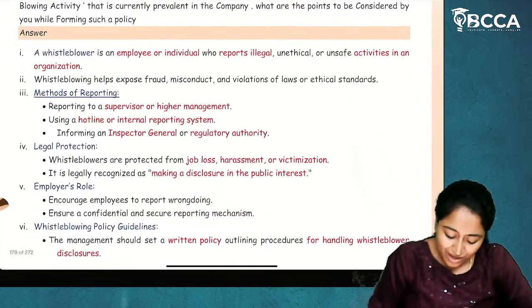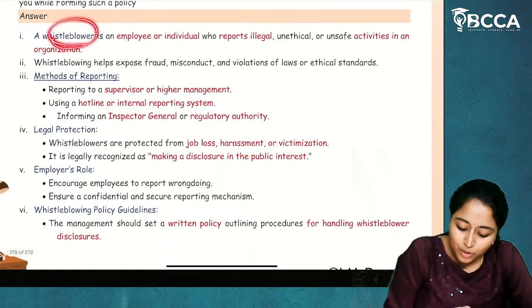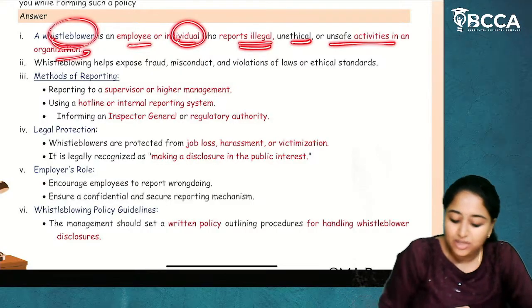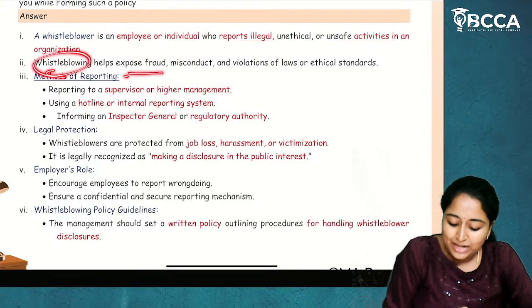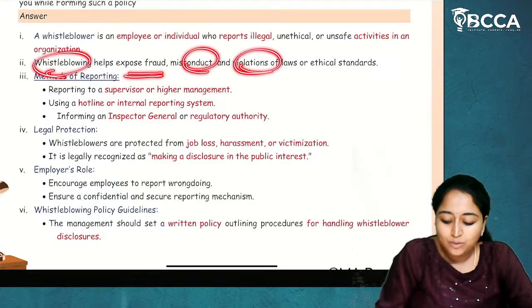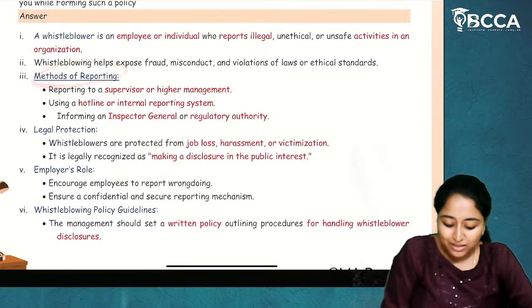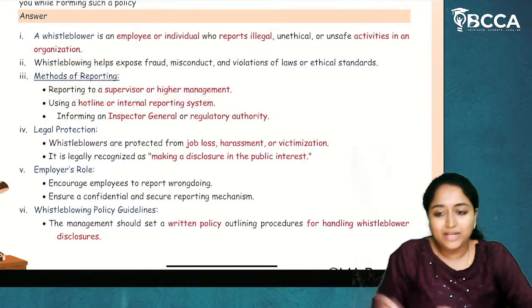So regarding this, you have to write. A whistleblower is an employee or individual who reports illegal, unethical, unsafe activities in the organization. Whistleblowing helps expose fraud, misconduct, and violations of law or ethical standards. Methods of reporting: reporting to a supervisor or higher management.